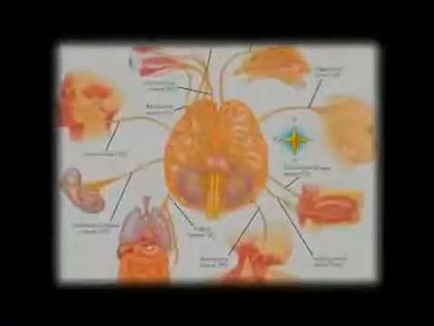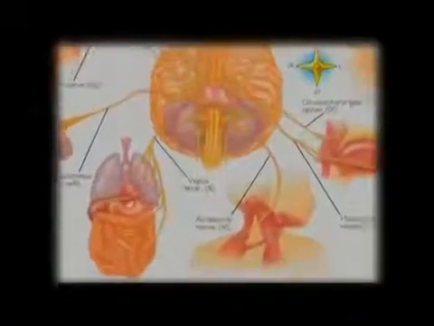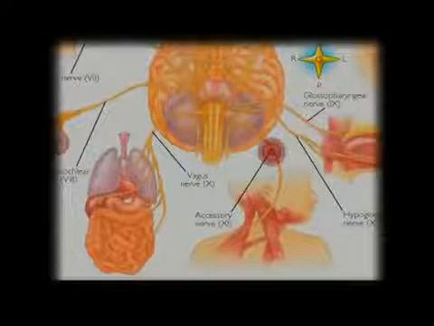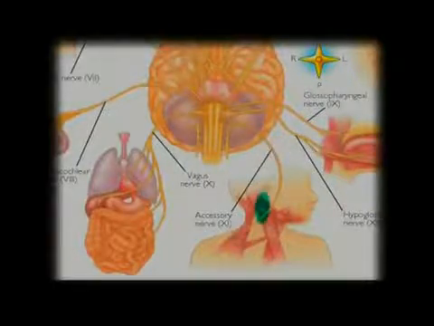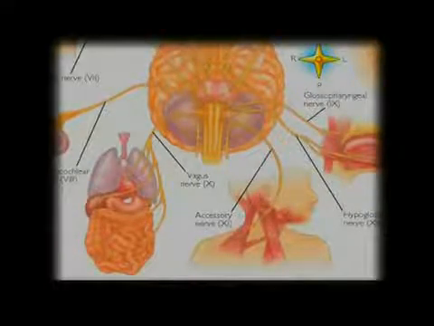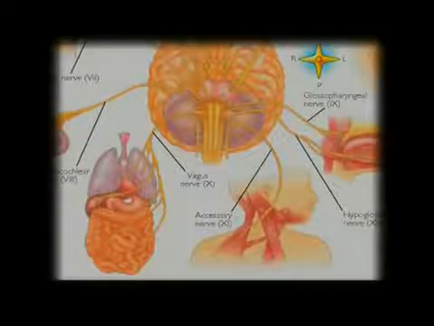Now, 11th cranial nerve is the spinal accessory nerve. It's a purely motor nerve. It has two roots, a spinal root and a cranial root. Spinal root supplies the sternomastoid muscle and trapezius muscle, and cranial root supplies the muscles of the larynx, pharynx and soft palate.